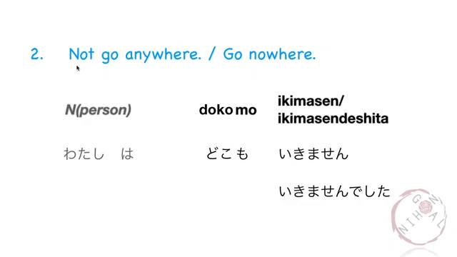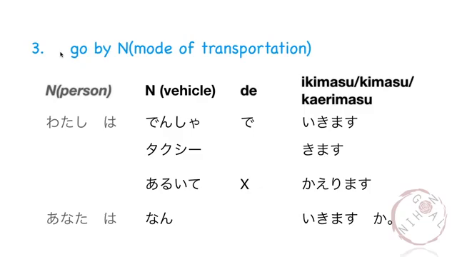Next, we've learned how to say not go anywhere or go nowhere by adding mo after doko. Doko mo. For example, watashi wa doko mo ikimasen, or どこも行きませんでした。Next, we've also learned how to say go by mode of transportation. For example, 電車で行きます。タクシーで行きます。歩いて帰ります。So, for 歩いて, we don't need the particle で。And also how to ask なんで行きますか?